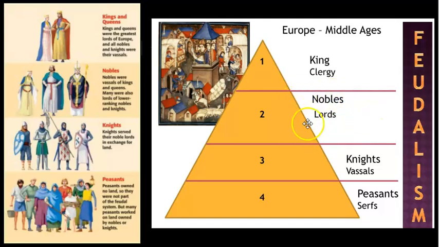Then the lords and nobles, pardon me, are going to need soldiers to help support the king and help to protect their land. So they're going to have knights who they're going to give part of their land to in exchange for protection and their military service. And then we're going to have peasants, of course, who are going to also be the workers. And they're not going to own land, but they may have a small plot to be able to farm for themselves. We'll get into this final group, serfs, here in just a moment.